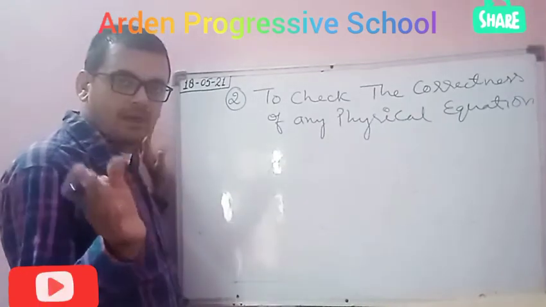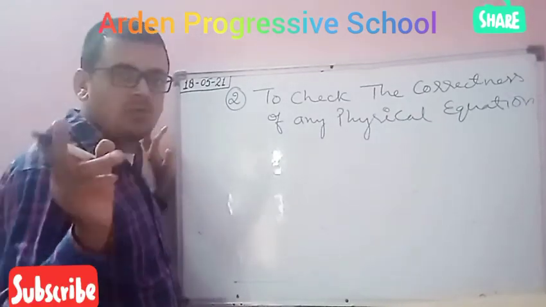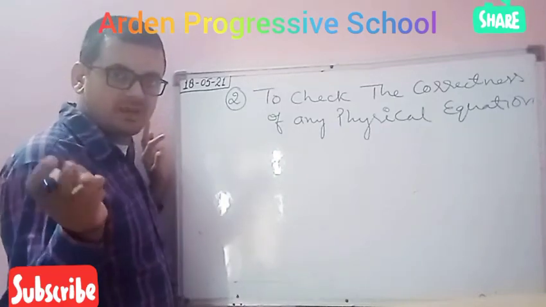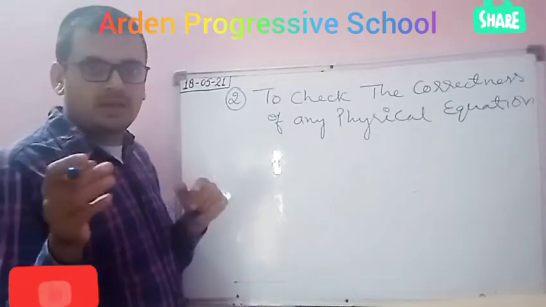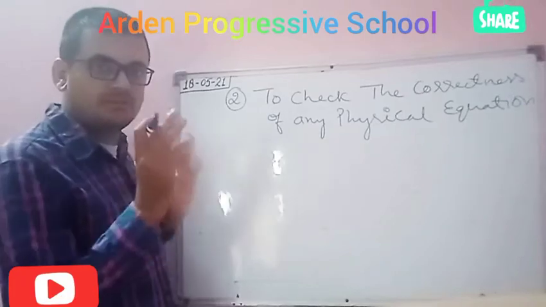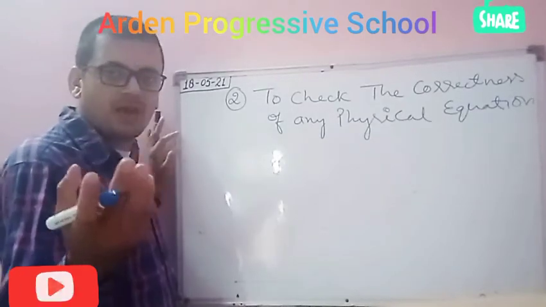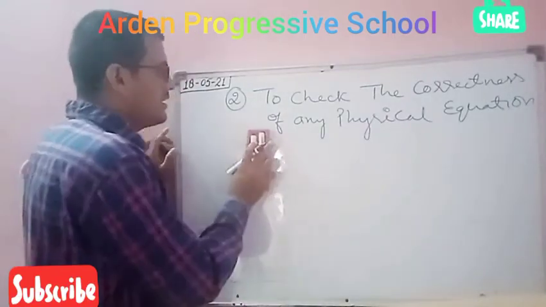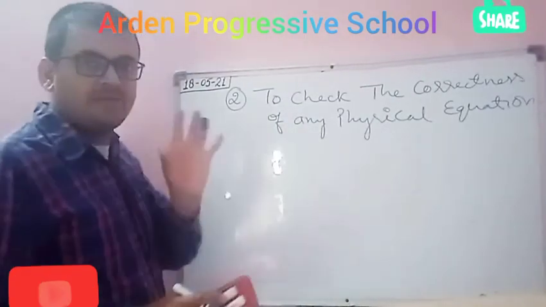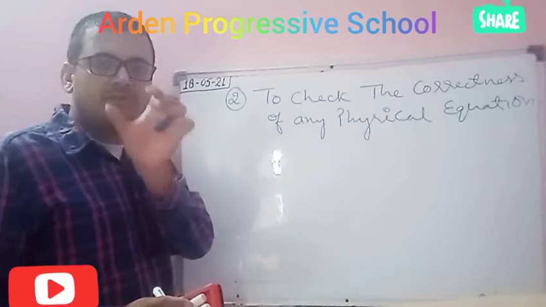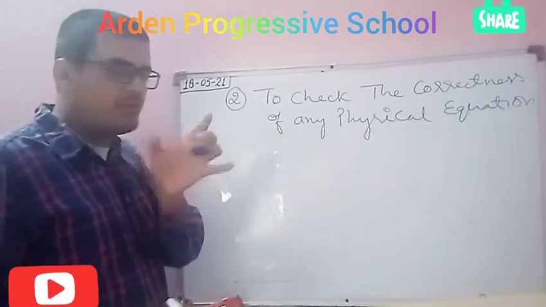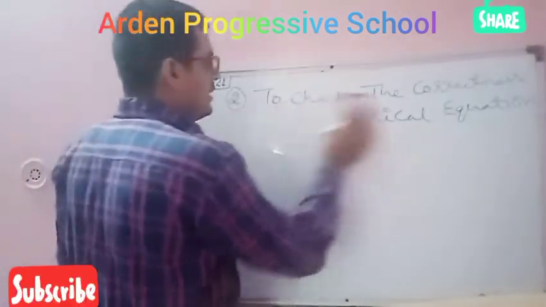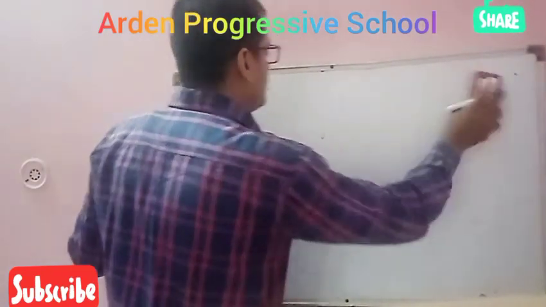Okay, so I am giving you two examples. One is very basic, just a formula, and the second one is a physical equation. First I will prove how it is true.